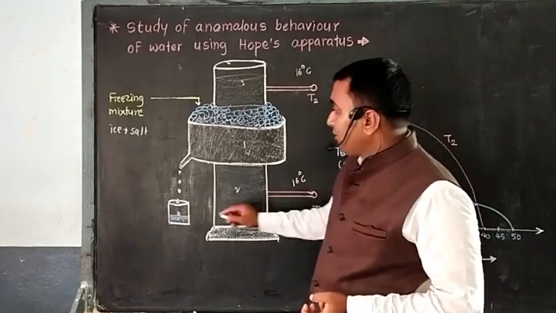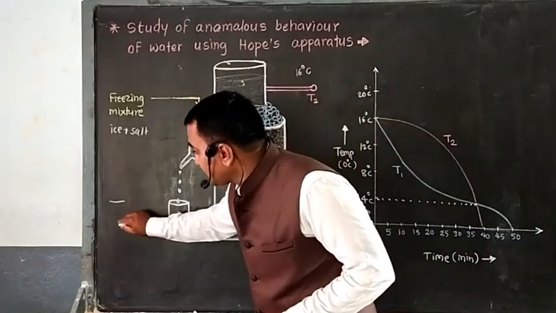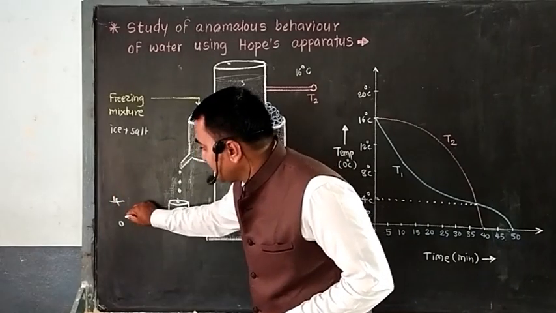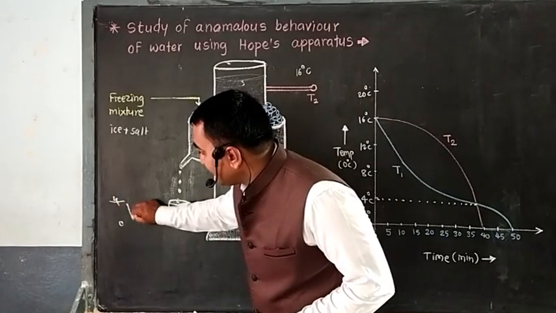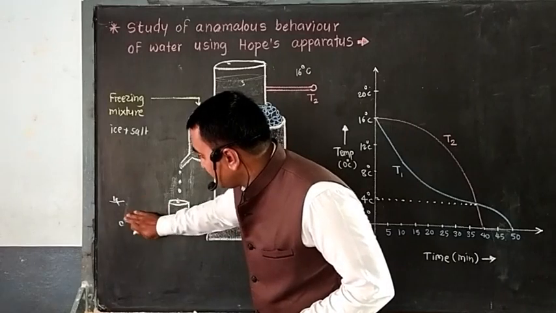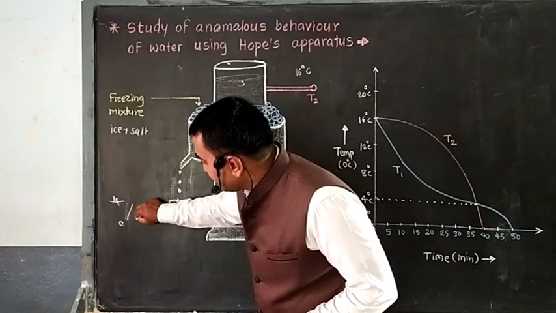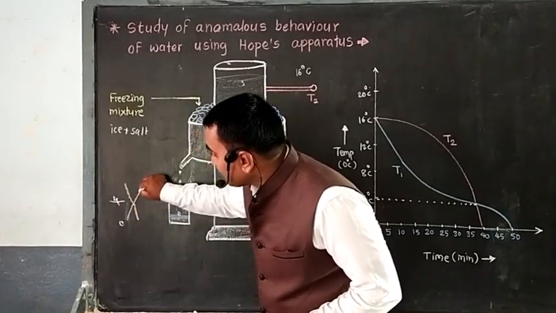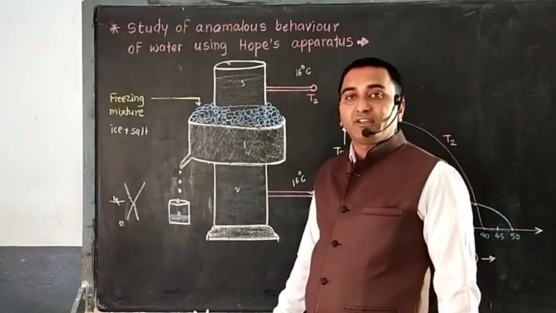See here, from 0 degrees Celsius to 4 degrees Celsius, it will contract, and then it will expand. That is the anomalous behavior we are having.